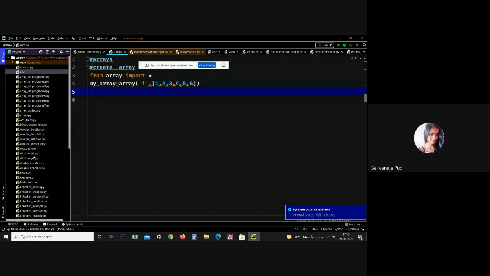If you want to print or traverse the array, we can use the for loop. I have already explained why we use the for loop: generally, we use it to traverse an array, a list, or a string. Here I just want to traverse the array, so I am using the for loop.